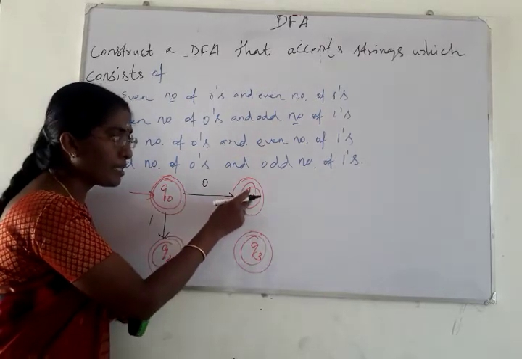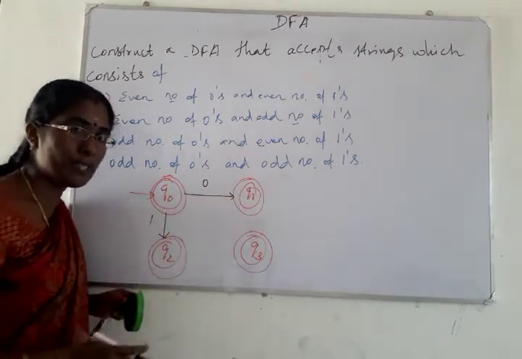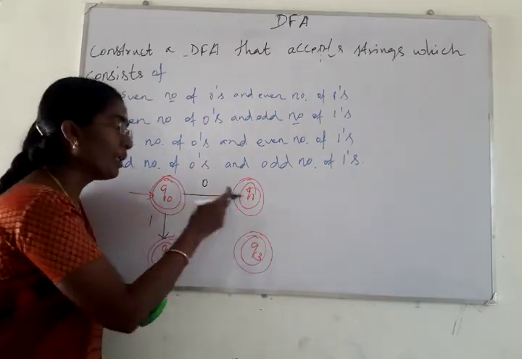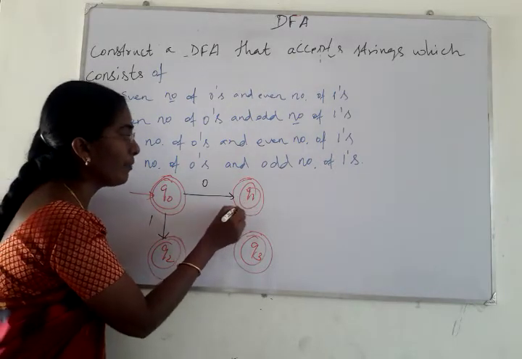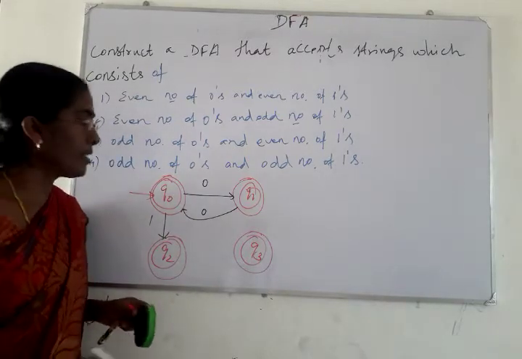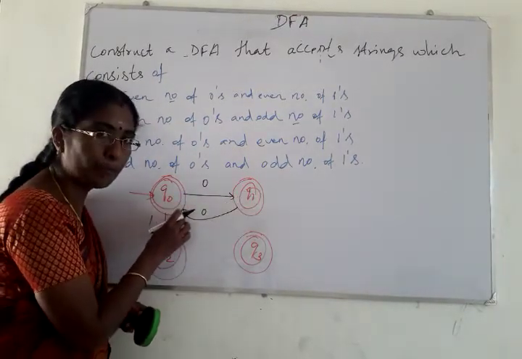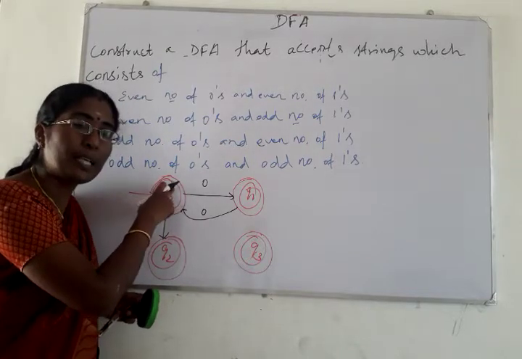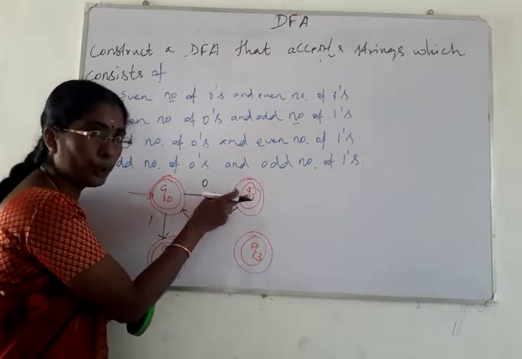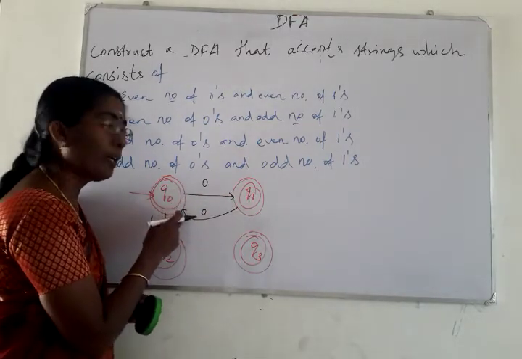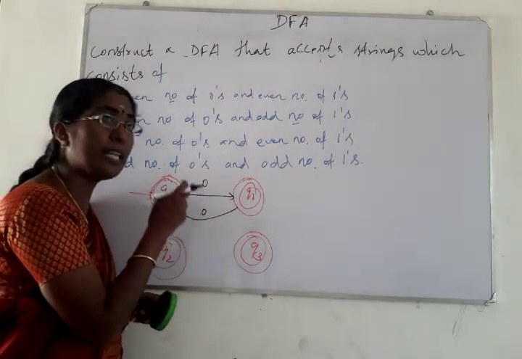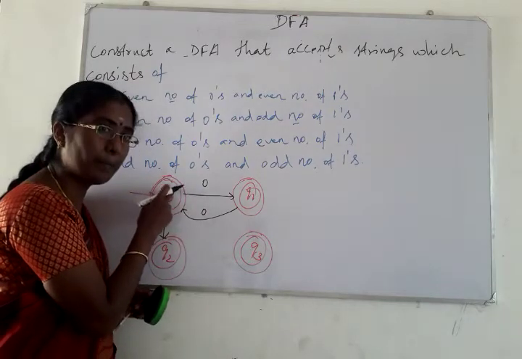Next we consider the state Q1. For Q1 we have to make transitions for both symbols 0 and 1. For the symbol 0, we make a transition from Q1 to Q0. Now, does Q0 accept an even or an odd number of zeros? For the first 0, it moves from Q0 to Q1, and again from Q1 to Q0 we make a back transition. Now it accepts two zeros, which is an even number of zeros.